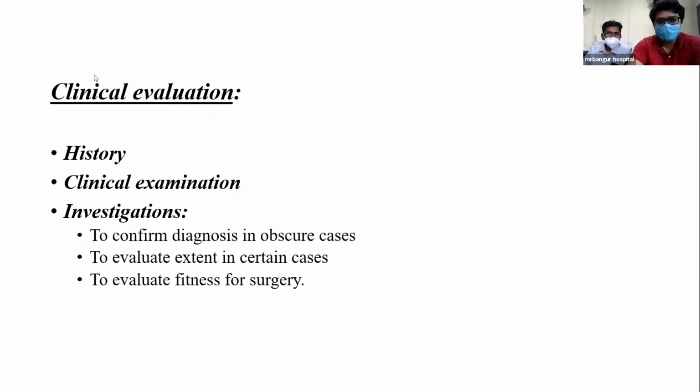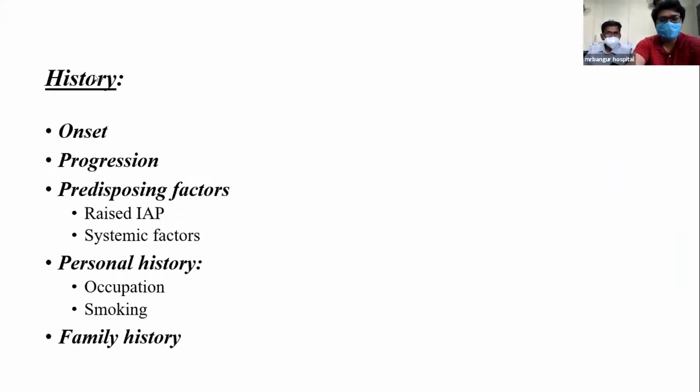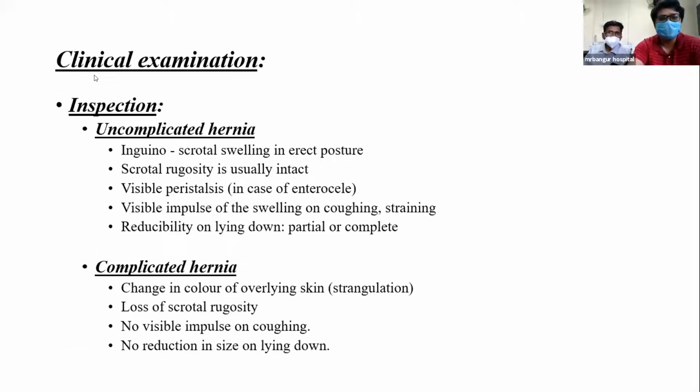Clinical evaluation: history, clinical examination and investigations, to confirm diagnosis in obscure cases, to evaluate extent in certain cases, and to evaluate fitness for surgery. History should be taken. History includes onset, progression, predisposing factors like raised intra-abdominal pressure, systemic factors, personal history, occupation, smoking, and family history.